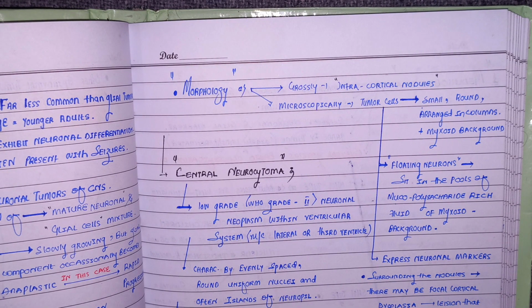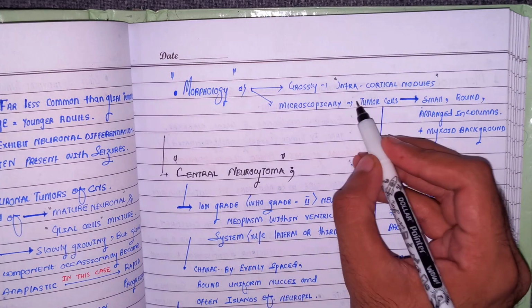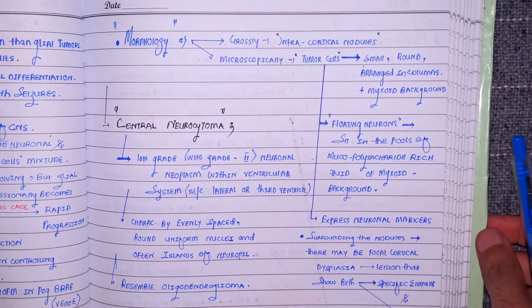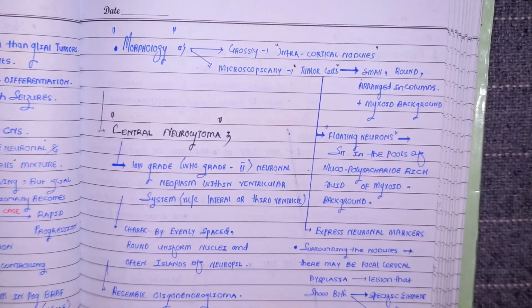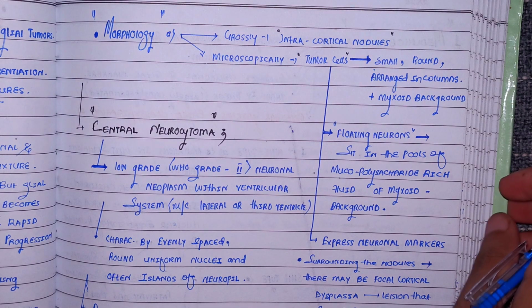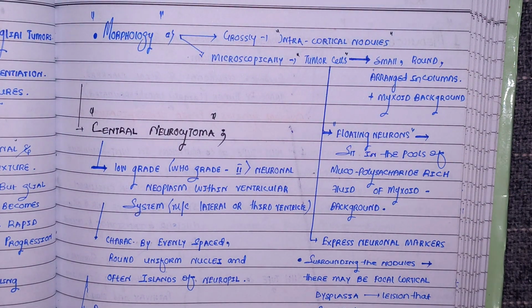Present inside the cortex, cerebral cortex, and under the microscope, if you look into this tumor, the tumor cells are very small, round, and they are arranged in columns, and the myxoid material is deposited in the background.